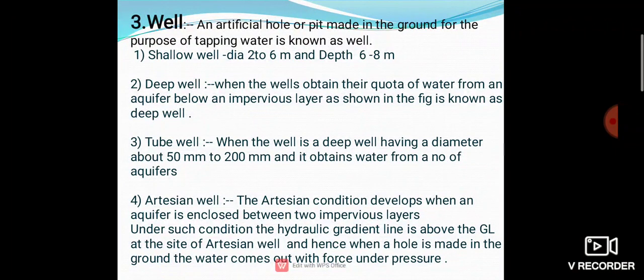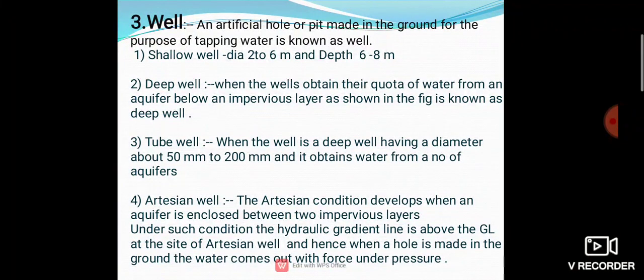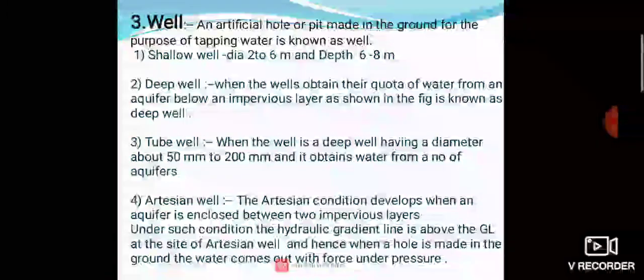The diameter of a shallow well is between 2 to 6 meter, so they may be lined or unlined from the inside. The lining is also called steining. Generally the depth below the water table is kept about 6 to 8 meter, and the steining thickness in a shallow well is 300 to 500 mm, though sometimes it is without lining.